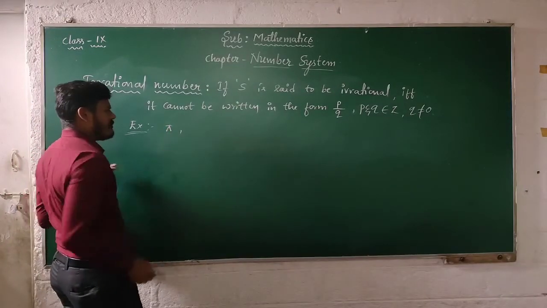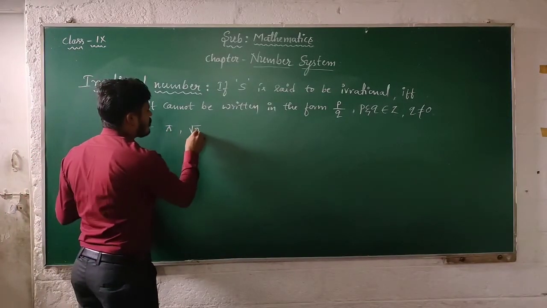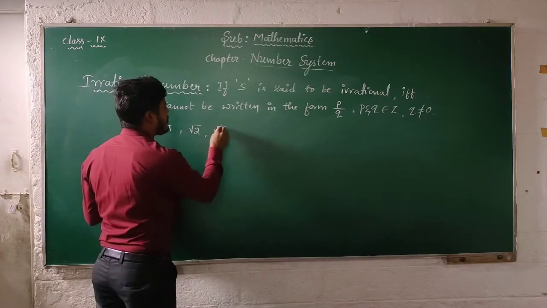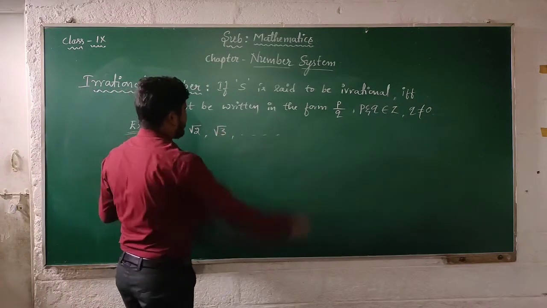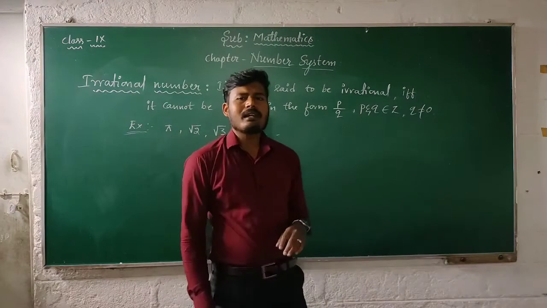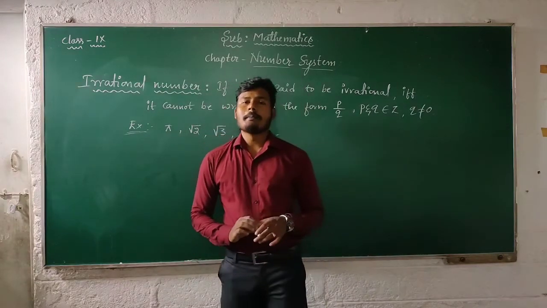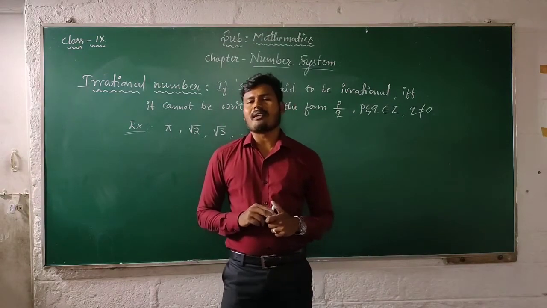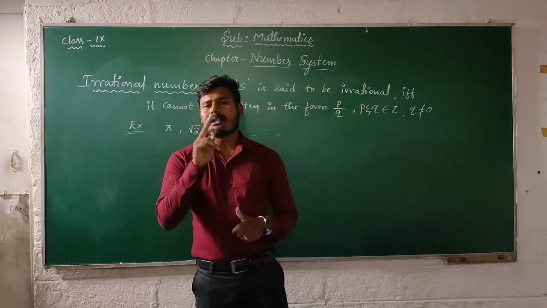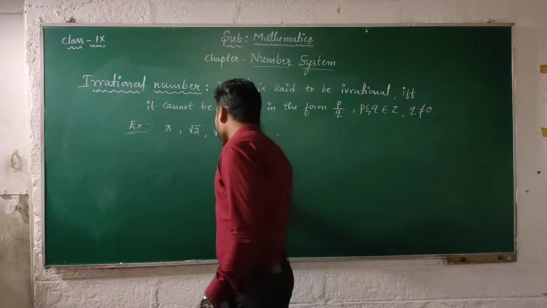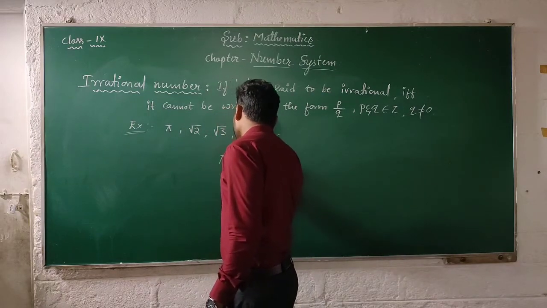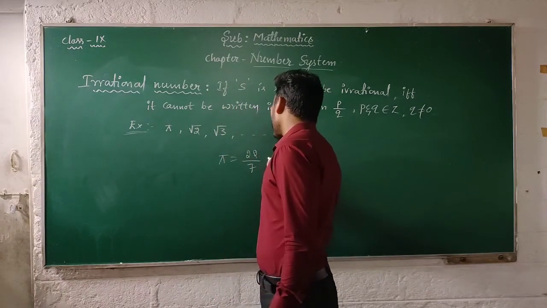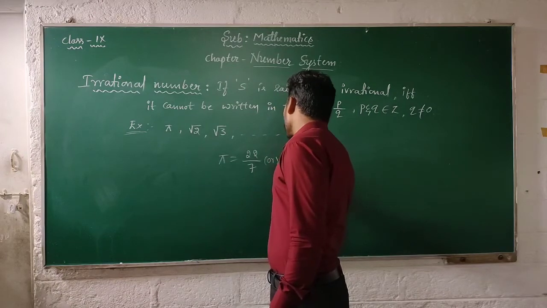pi, then root 2, then root 3, and so on. So these are the examples for irrational numbers. Here pi is an example for an irrational number, but you know that the value of pi is 22 divided by 7 or 3.14.